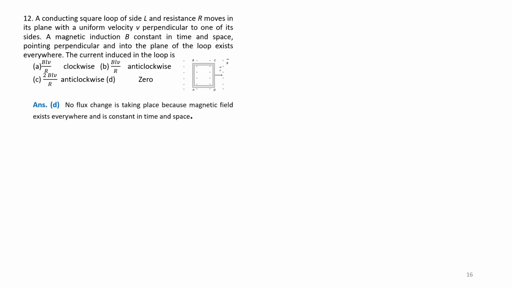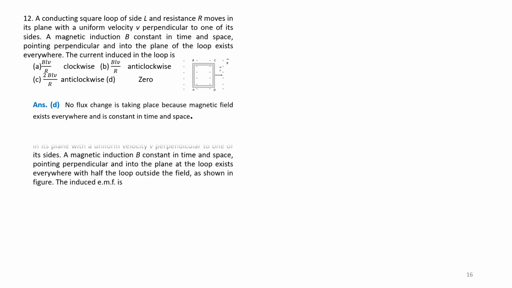The magnetic induction B is constant in space, pointing perpendicular and into the plane, and exists everywhere. The current in the loop is given by 4 options: BLV by R clockwise, BLV by R anti-clockwise, BLV divided by R anti-clockwise, and 0. The correct answer is D, that means 0, because no flux change is taking place as B exists everywhere and is not changing. That is why it is 0. Next question.